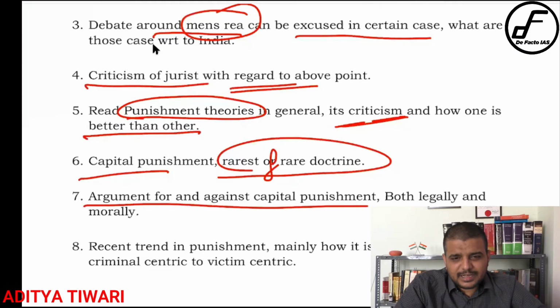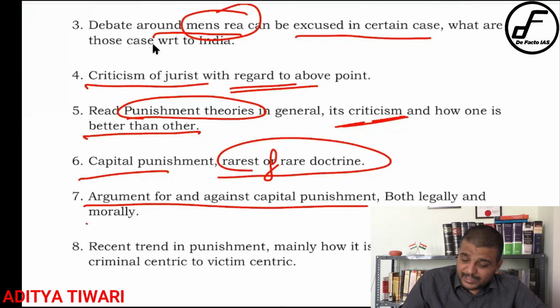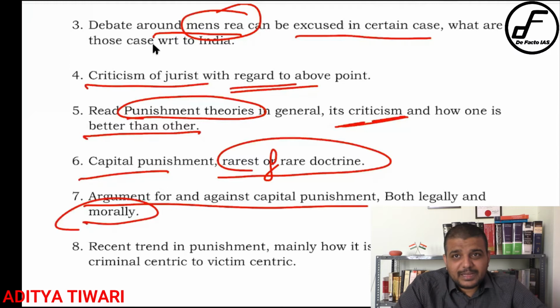Then you will talk about arguments against and in favor of it, simply again jurist arguments. You might try to have your own argument, but I will suggest having a jurist argument, so that will make a better answer in your UPSC. Then a moral argument has to be made, like there was a question, if you remember, "an eye for an eye will make the whole world blind," Mahatma Gandhi, discuss in the light of the capital punishment regime in India.